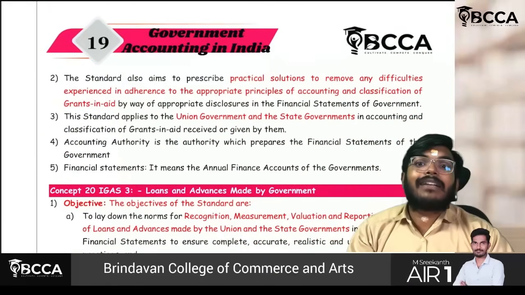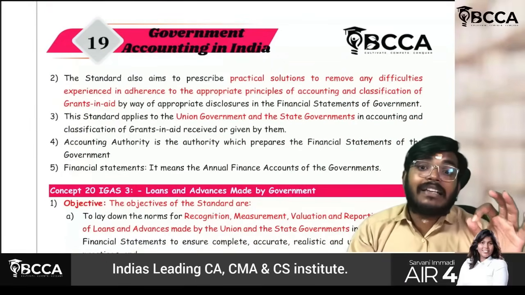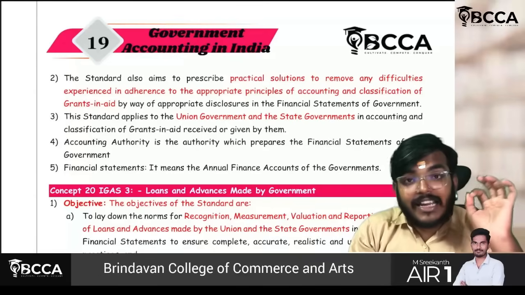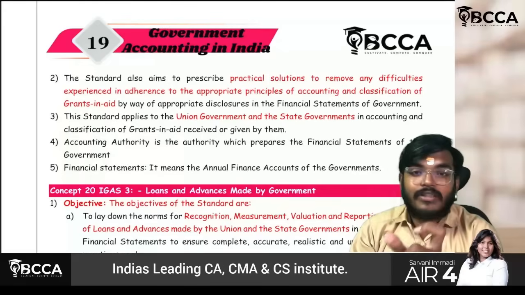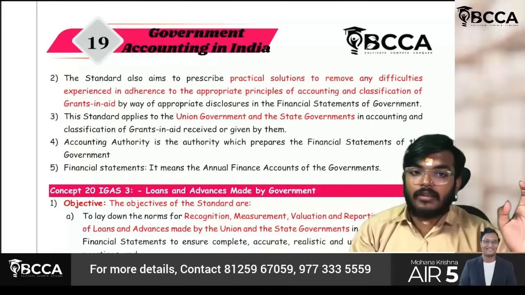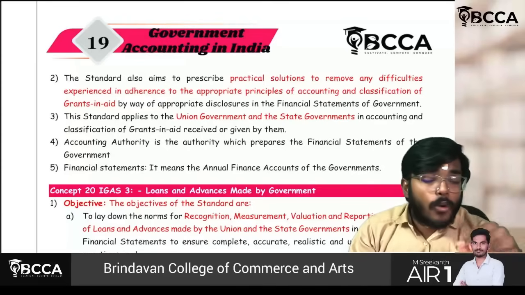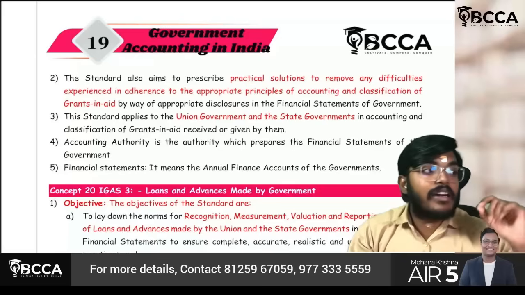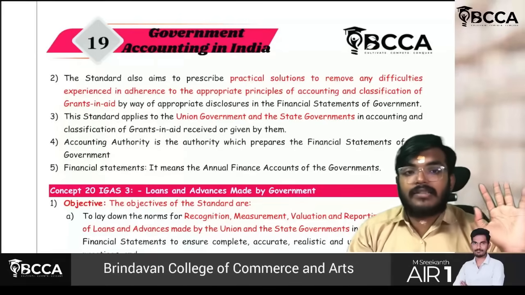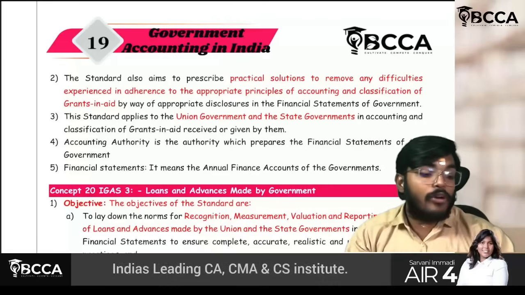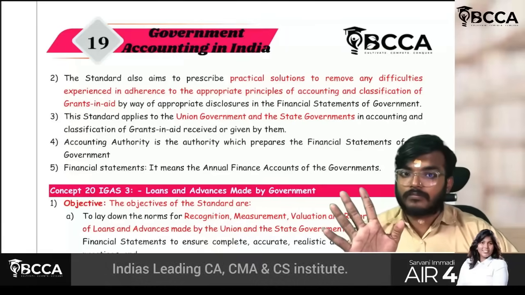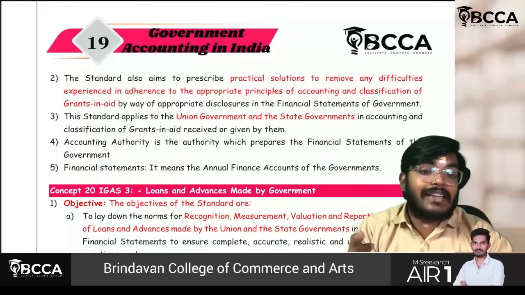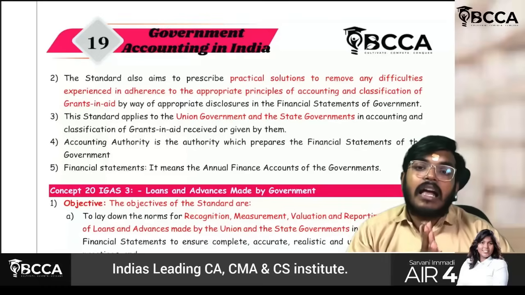Okay. Second thing though, practical solutions to remove any difficulties in adherence to the appropriate principles of accounting and classification of the grants in aid. Whatever practical difficulties there are, this standard will remove all those things by giving more and more disclosure requirements. Sir, how to classify and how to account for different types of grants in aid will be given in the standard. That is not that important from an exam perspective because in the study material also they have not given the content. This will apply to the union government and state government, whether it has received or given. In grantor books and in grantee books, this standard is applicable.